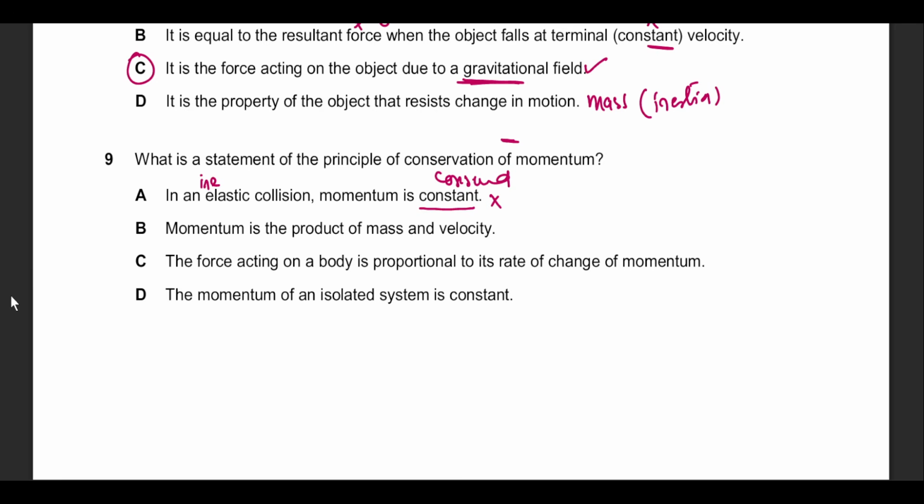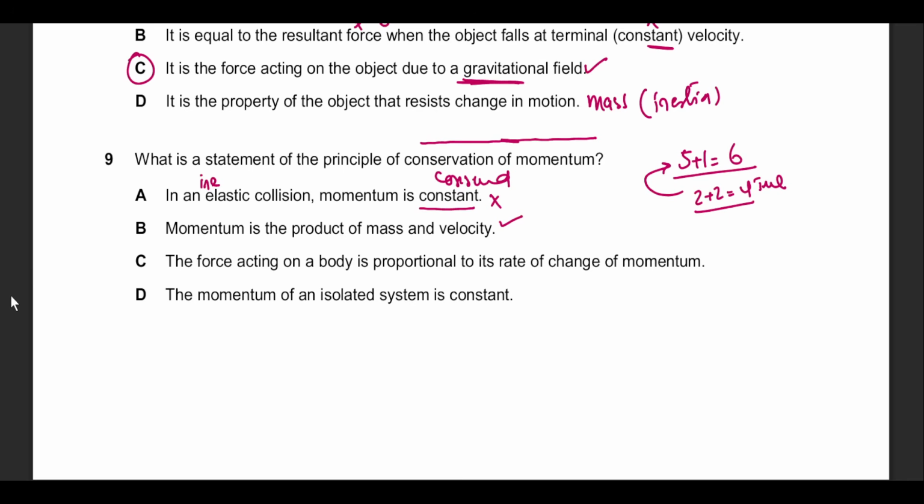Momentum is the product of mass and velocity. This is true, but this does not define the conservation of momentum. It is only defining what momentum is. It's true in its own right, but that's not the answer to this question. A general example that I give to students for why this is not acceptable is that I ask what is 5 plus 1? 5 plus 1 is 6. Very simple. The answer option B is giving right now is 2 plus 2 equals 4. In its own right, this is true, but that's not the answer to the question the examiner is asking.